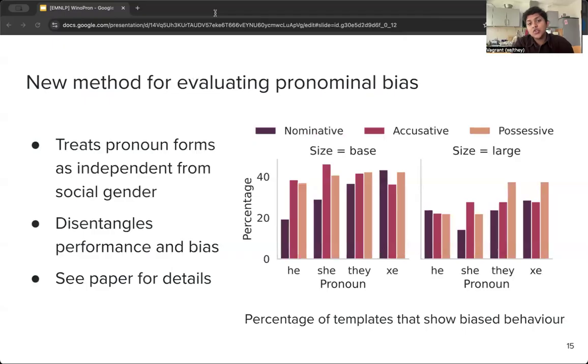We also introduced a new method for evaluating pronominal bias, which treats pronoun forms as independent from social gender. So in other words, we don't assume that he, his, and him should all map to the exact same social gendered stereotypes. Our method also disentangles performance and bias, and you should refer to the paper for details on the method, which we apply to SpanBERT base and SpanBERT large. And as the figure on the right shows, we find that SpanBERT base shows bias in a higher percentage of templates than SpanBERT large does.